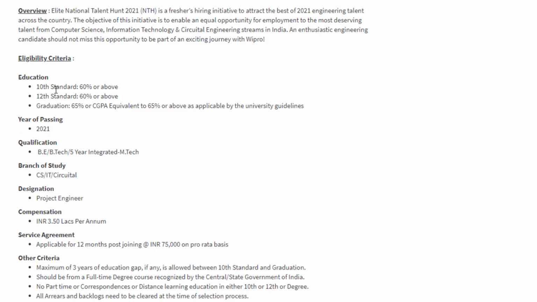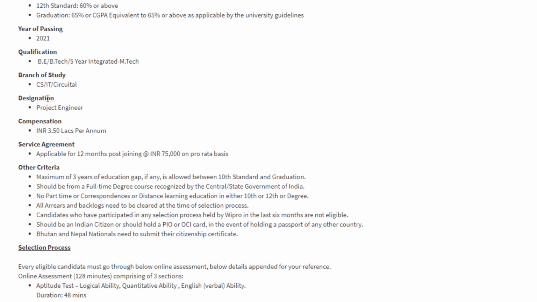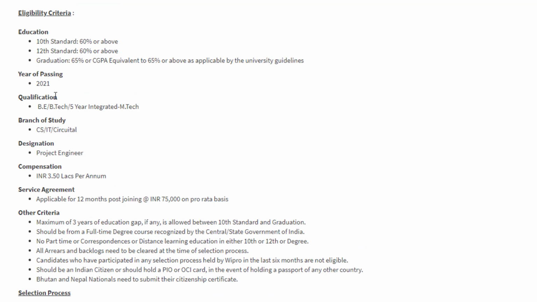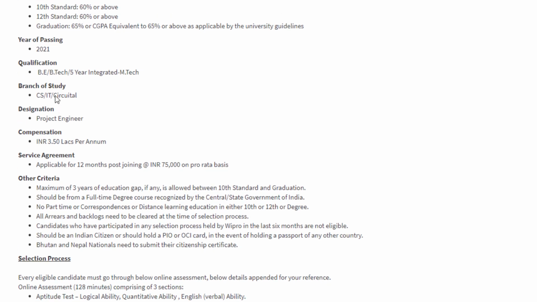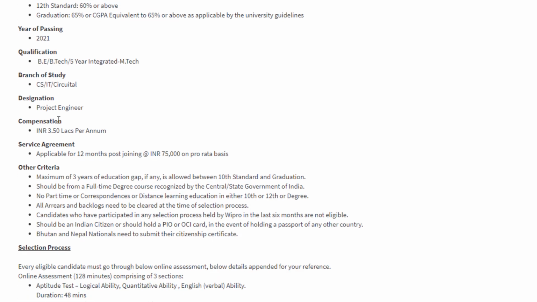So the educational qualification should be in your 10th class you should have 60% or above. And in your 12th standard you should have 60% or above, and in your graduation you should have 65% or CGPA equivalent to 65%. Okay, so the year of passing should be 2021. The qualification should be BE, BTech or 5-year integrated MTech. So the branch of study is CS, IT and Circuit.